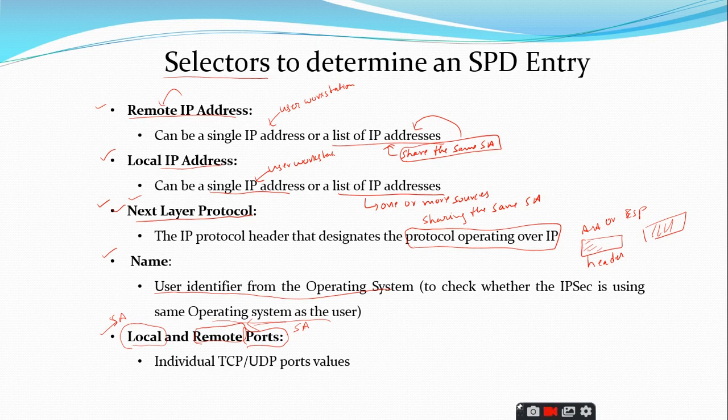And we can have the policy, which is described as the action. We have policies, as I told, like bypass, or else you can also have a policy like protect, or you can also have a policy like discard. Like that we have different policies described for every security association.